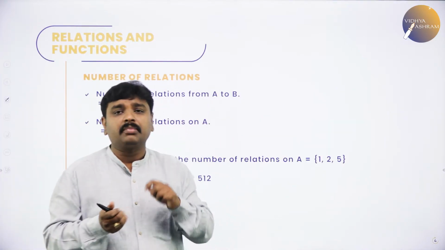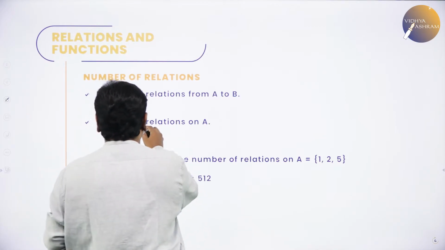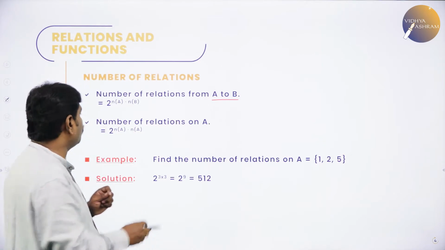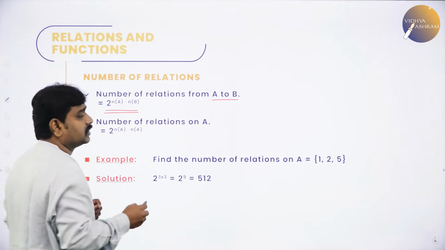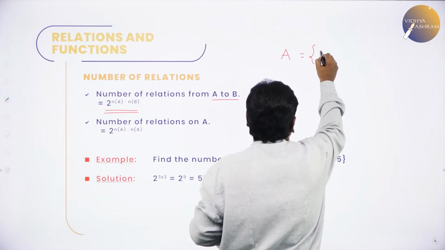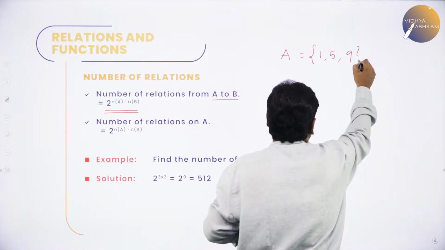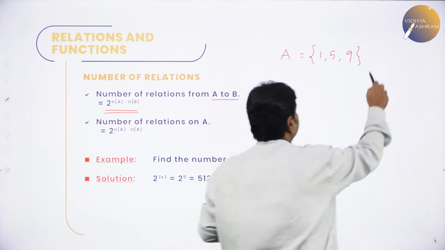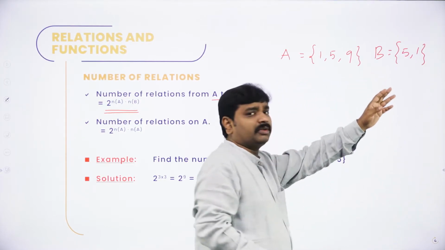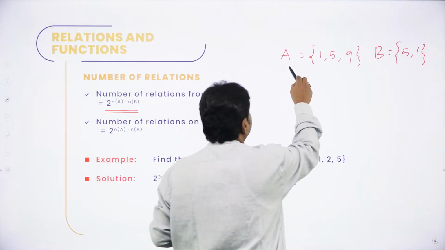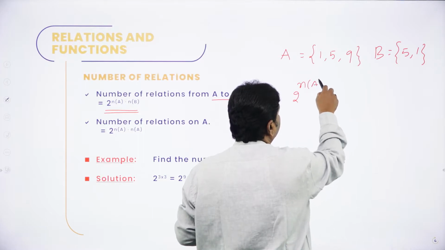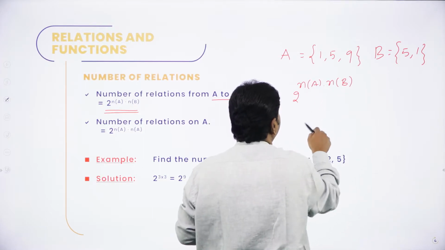First we will discuss the number of relations. The total number of relations from set A to set B is 2 power n(A) into n(B). Suppose I have set A with 3 elements, 1, 5, 9. Set A is having how many elements? 3 elements. And I will take another set called B, 5, 1. So set B is having how many elements? 2 elements. So the number of relations from A to B is 2 power n(A) into n(B), which is 2 power the number of elements in A into the number of elements in B.